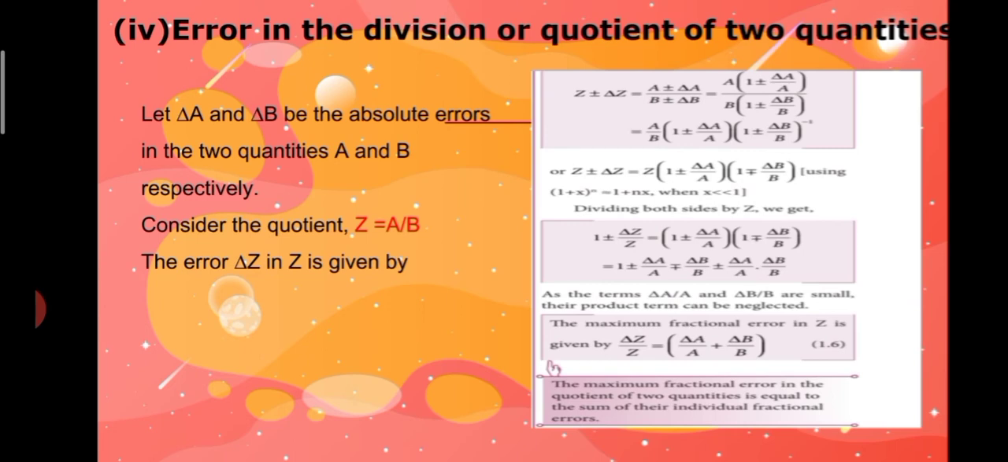So we get 1 plus or minus del a by a minus or plus del b by b plus or minus del a by a into del b by b. As the terms del a by a and del b by b are small, their product term can be neglected. The maximum fractional error in z is given by del z by z is equal to del a by a plus del b by b. The maximum fractional error in the quotient of two quantities is equal to the sum of their individual fractional errors.